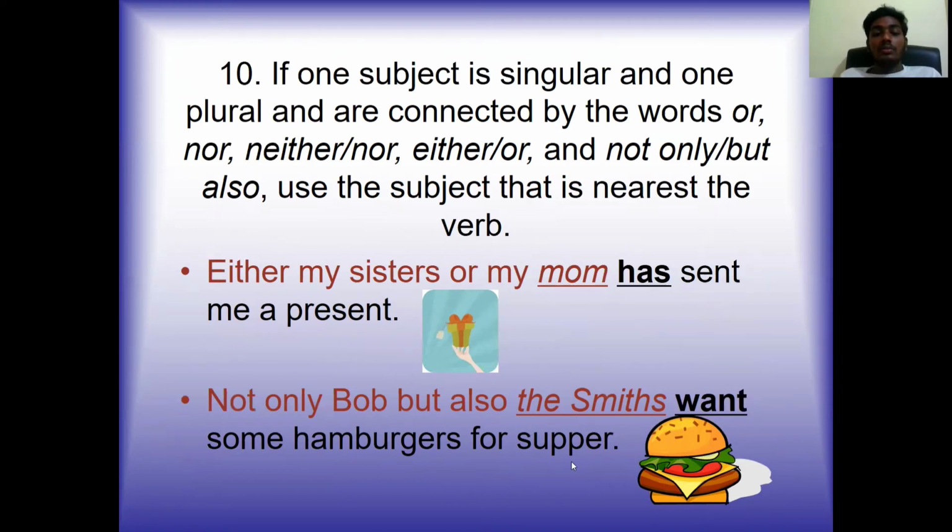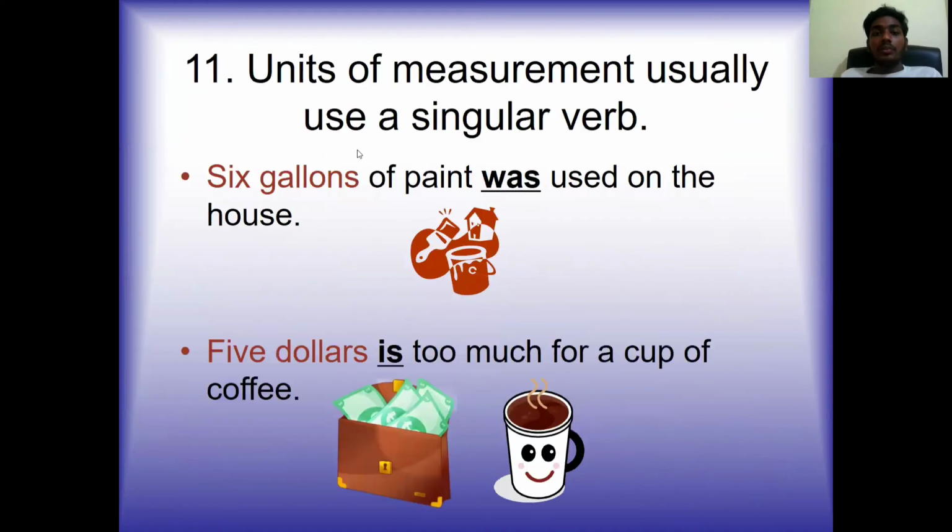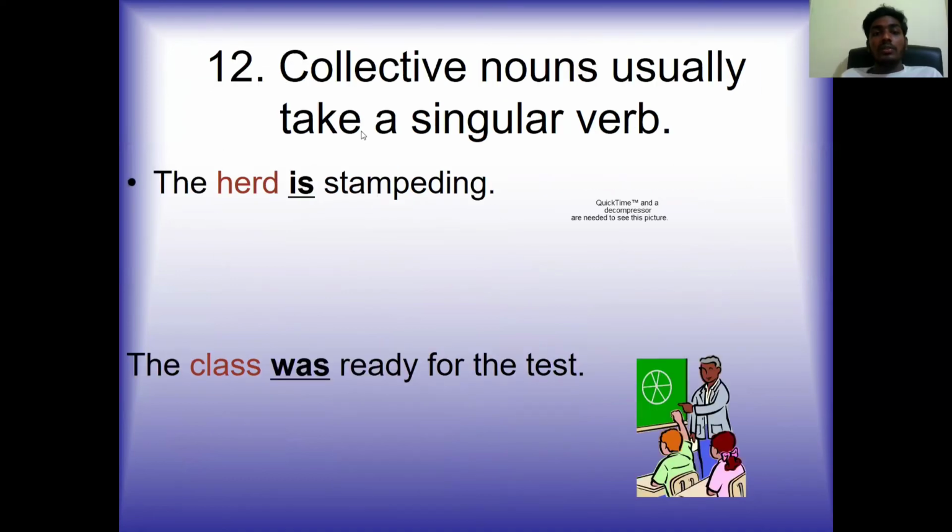hamburgers for supper. Okay. Units of measurement usually use a singular verb. Six gallons of paint was used on the house. $5 is too much for a cup of coffee. Twelfth one. Collective nouns usually take a singular verb.